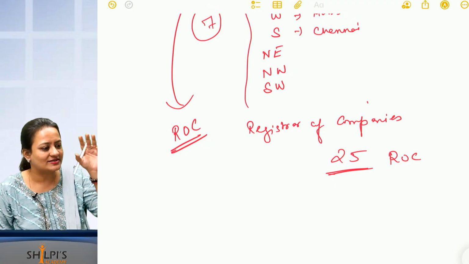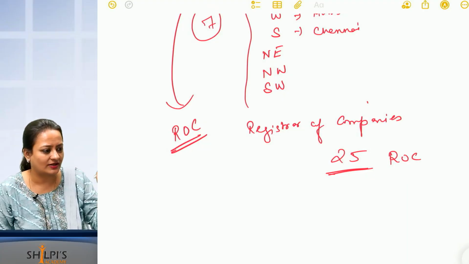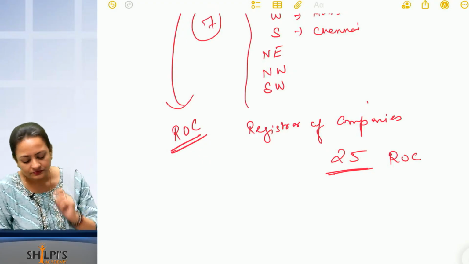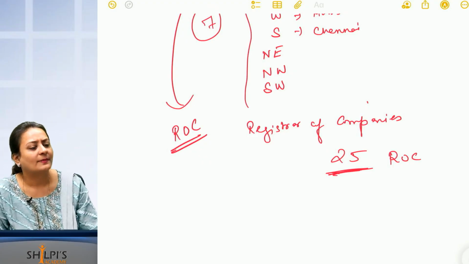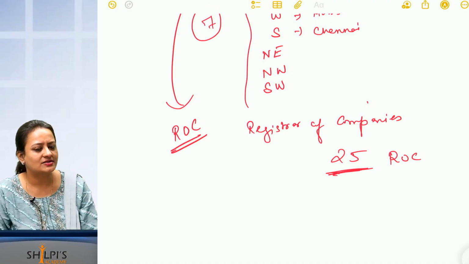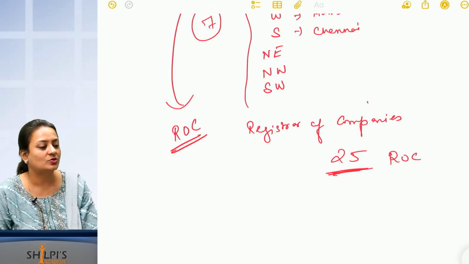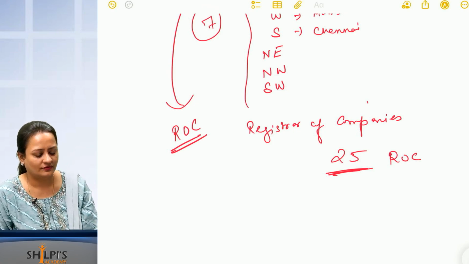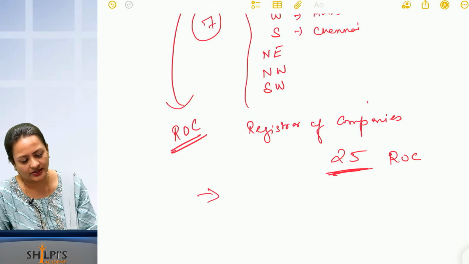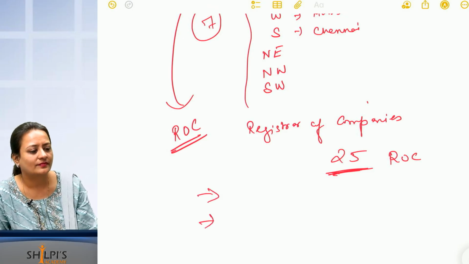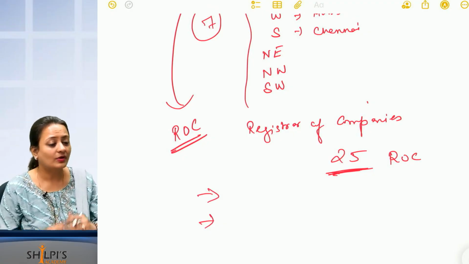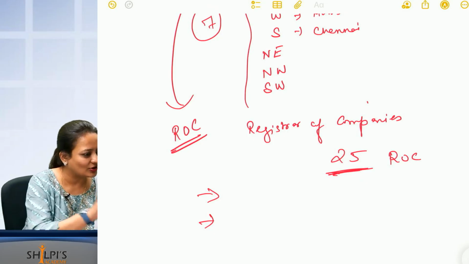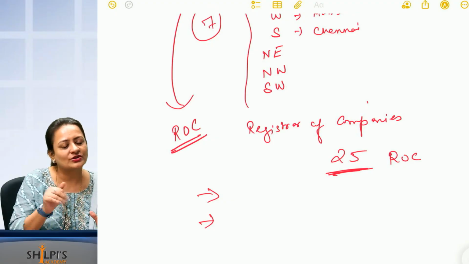For example, Northeast has 7 states. They don't each have their own ROC. 2-3 states have a common ROC. Total 25 ROCs are there. But there are 2 states in India which have 2 ROCs. Which are the 2 states? Any idea? Where more companies are there, more industrialization is there, there only there will be 2 ROCs. Common sense, correct? So tell me those states.